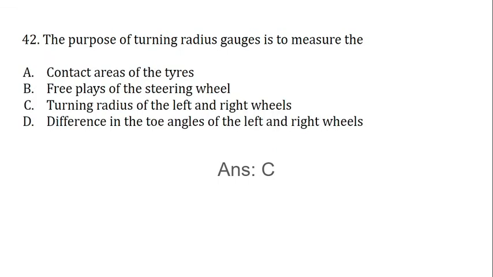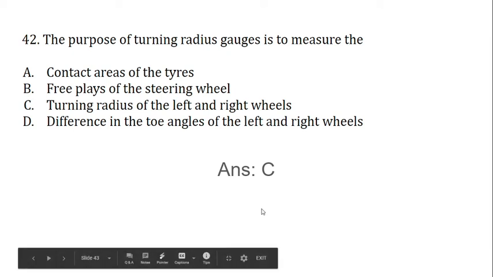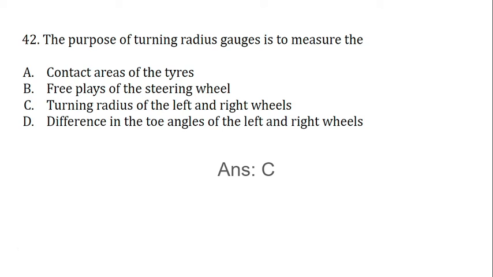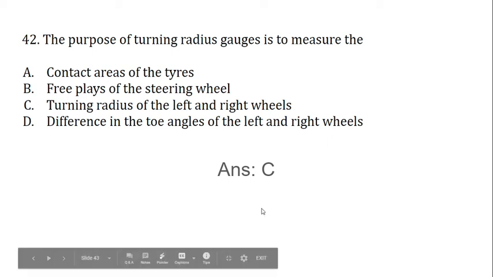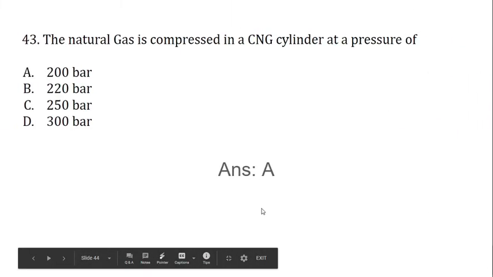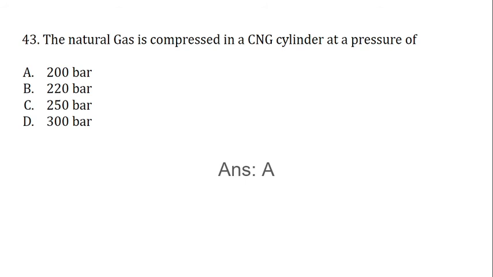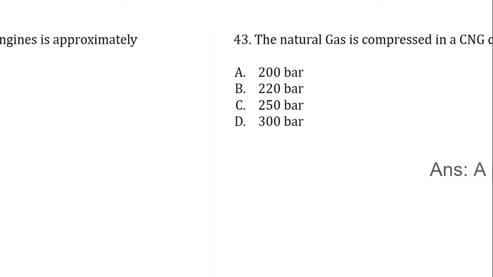The purpose of turning radius gauges is to measure the contact areas of the tires, free play of the steering wheel, turning radius of the left and right wheel, difference in the toe angle of the left and right wheels. The correct answer is C, turning radius of the left and right wheel. The natural gas is compressed in a CNG cylinder at a pressure of 200 bar, 220 bar, 250 bar, and 300 bar. The correct answer is A, 200 bar.